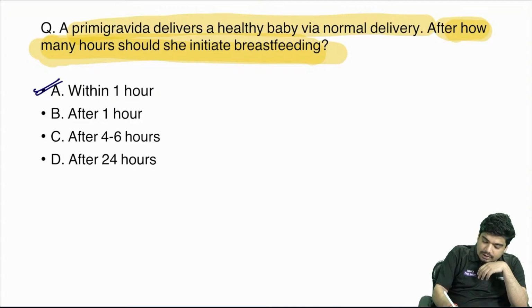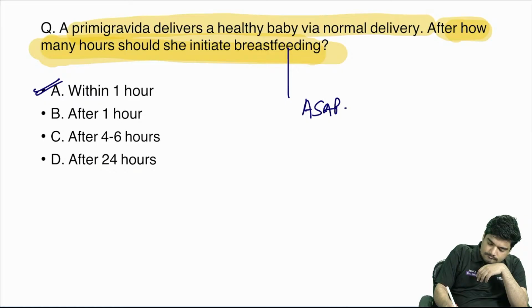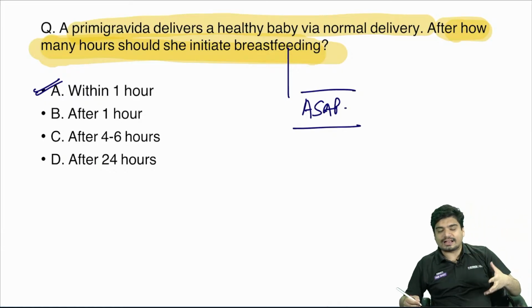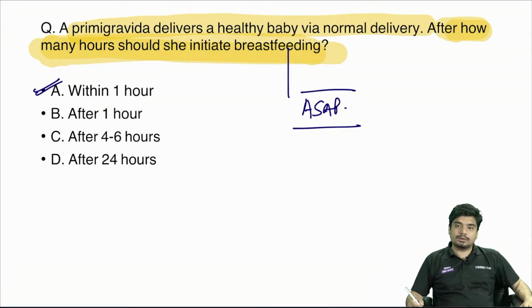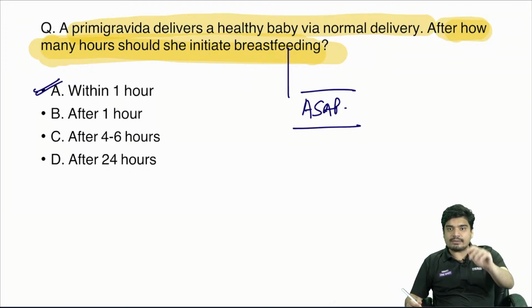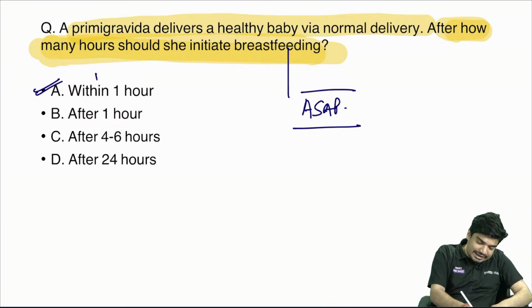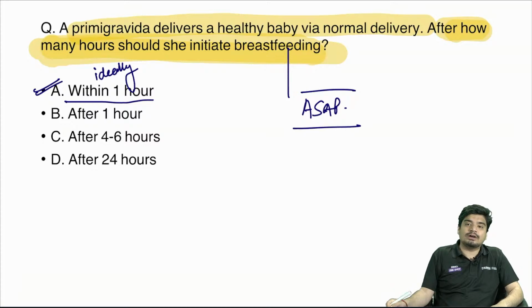Exactly. See, the answer actually is ASAP. It's actually a kind of counterintuitive question. Answer is always going to be ASAP, as soon as possible. If she's able to initiate in 5 minutes, give 5 minutes. If she's able to in 30 minutes, give 30 minutes. Ideally, she should start breastfeeding within 1 hour.